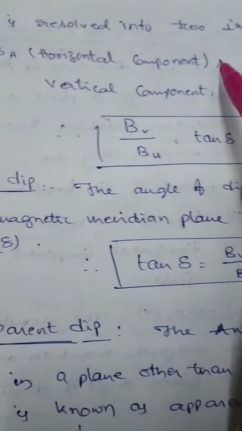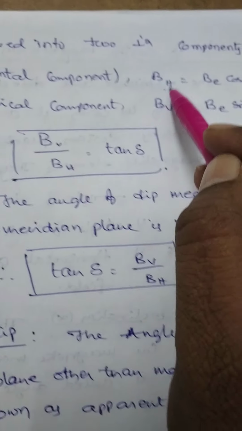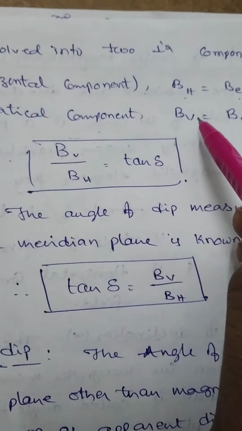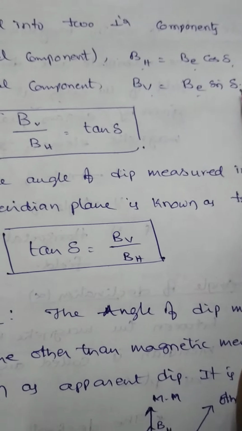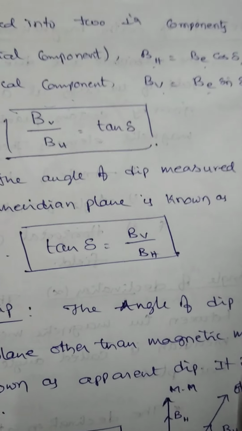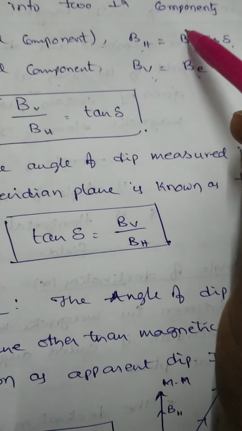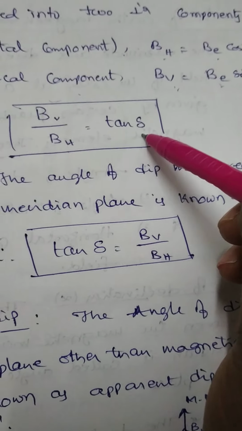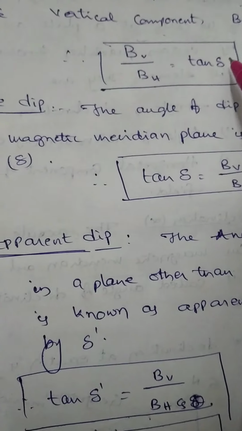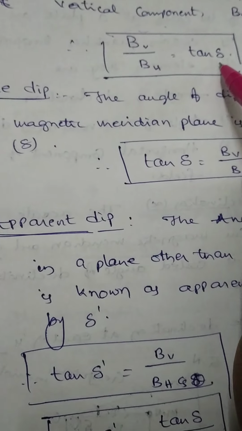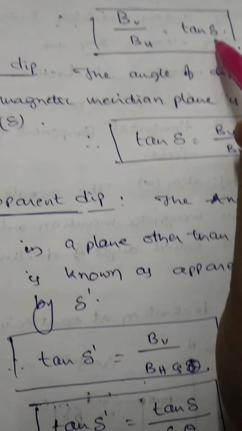One is BH, the horizontal component: BH is equal to BE cos delta, and the vertical component BV is equal to BE sin delta. Dividing these two, BV by BH is equal to sin delta by cos delta, BE cancels, which means tan delta. Therefore, BV by BH is equal to tan delta. Here, delta is known as the angle of dip.